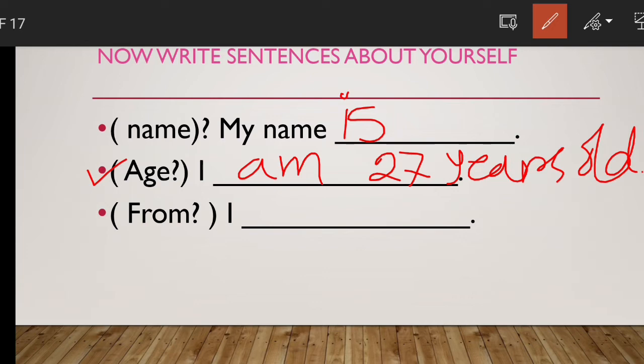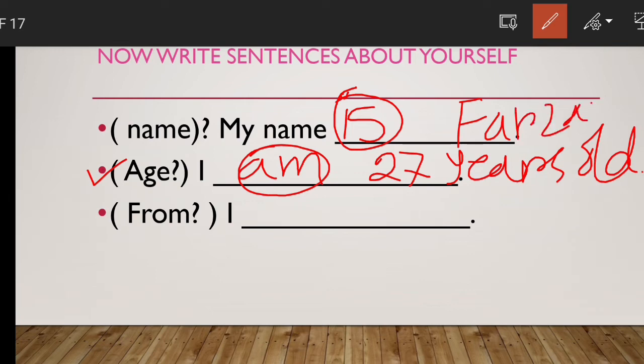So after I, we have to use am, and after my name is, we have to use is. So my name is, for example, here Farzana.